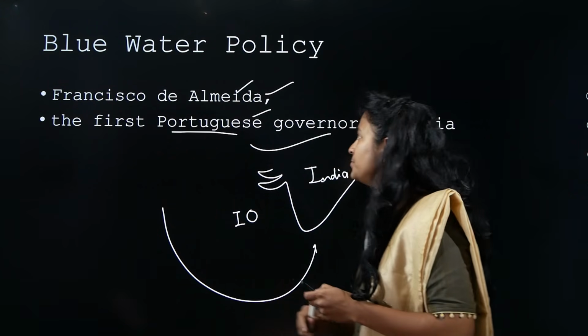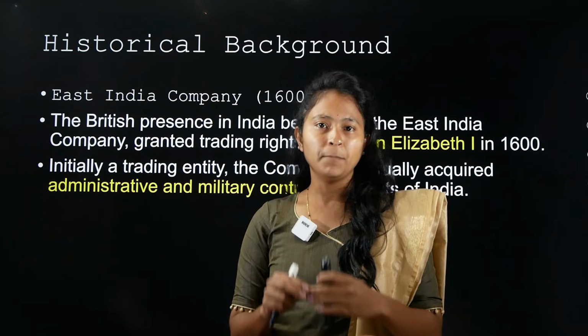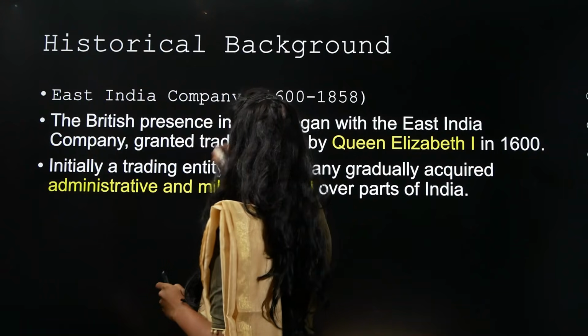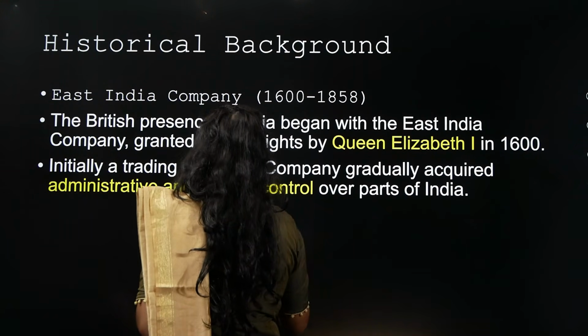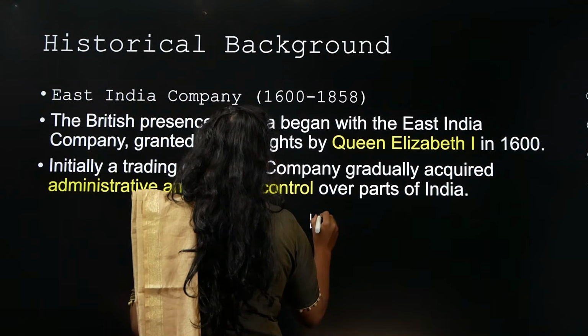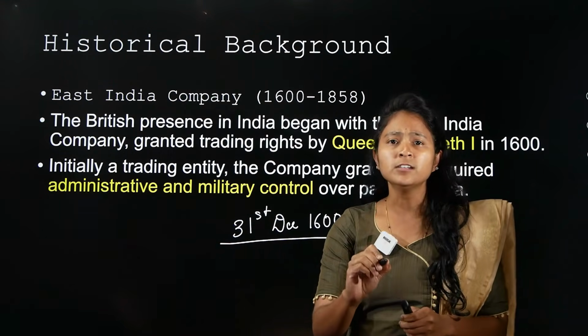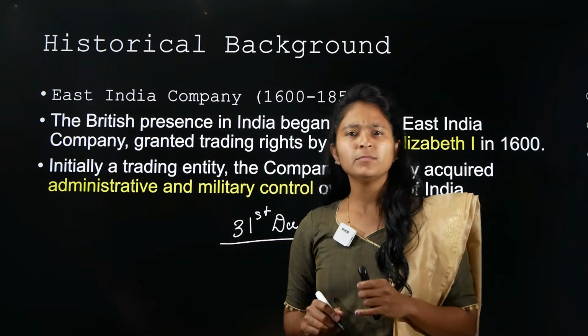We'll see that now. The first thing is, here starts your historical background. The first important date that you all need to remember here is 31st December 1600. Now why, ma'am, this date?